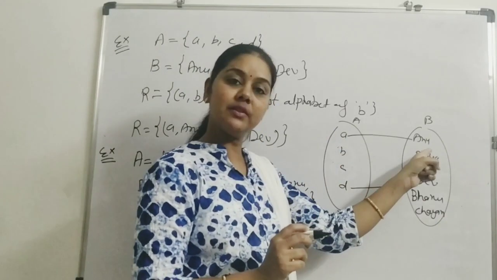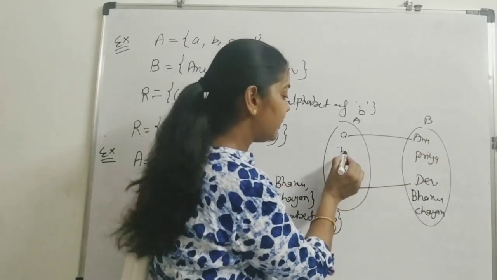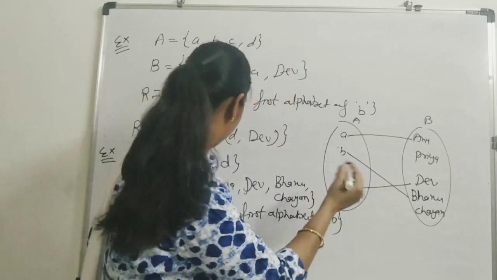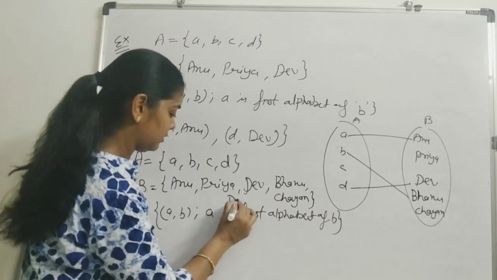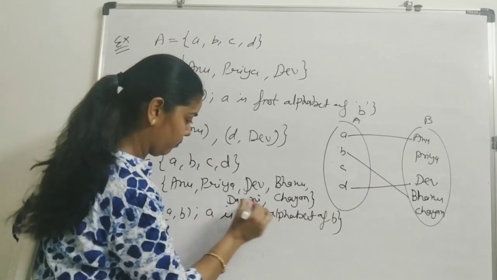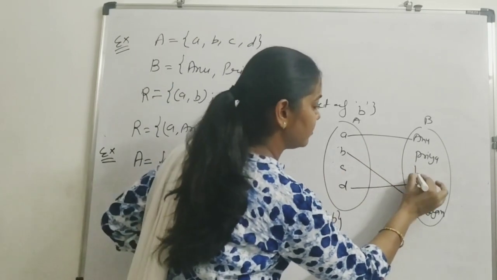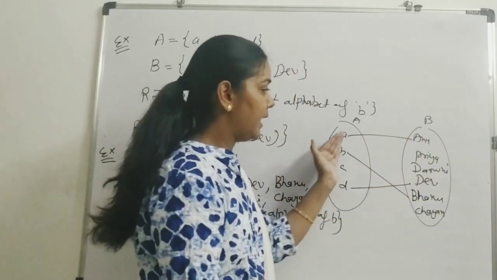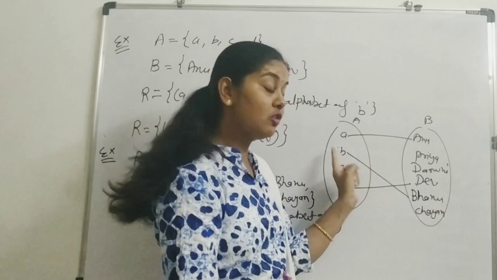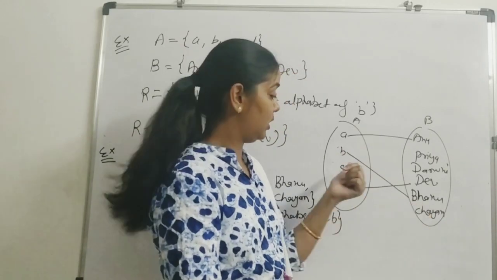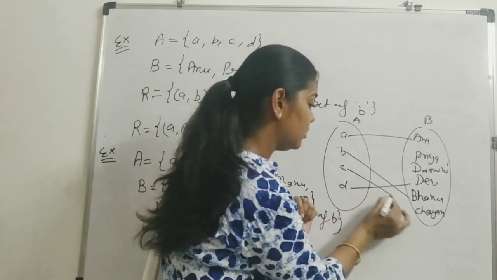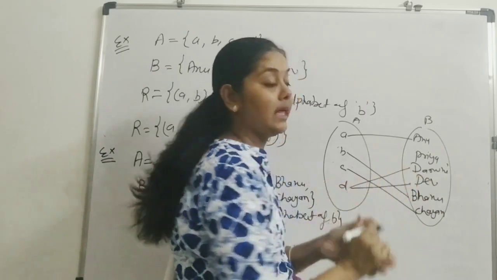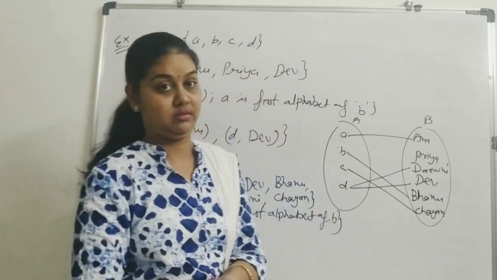A is related with Anu, B will be related with Bhanu. Take some more, like Damini. Okay. A is related with Anu, B is related with Bhanu, C is with Chayan, and D is with Dev and Damini.